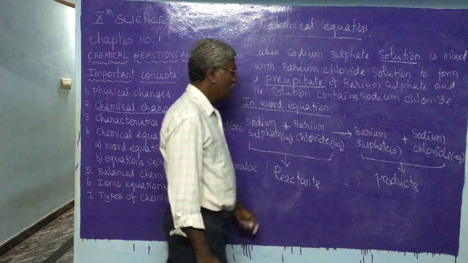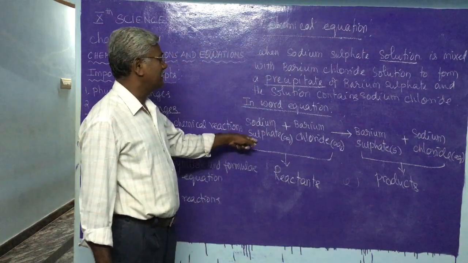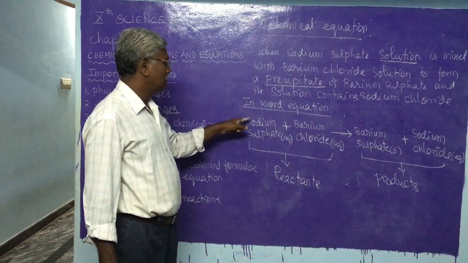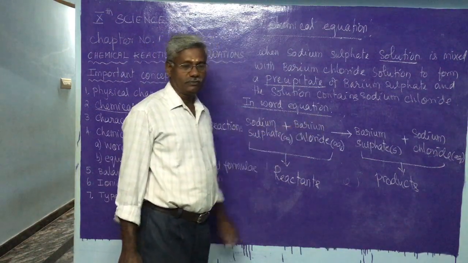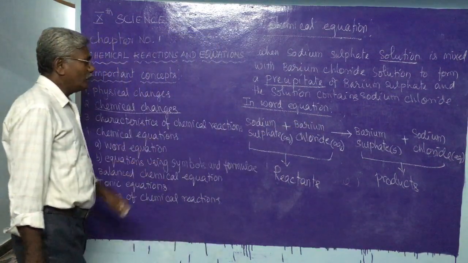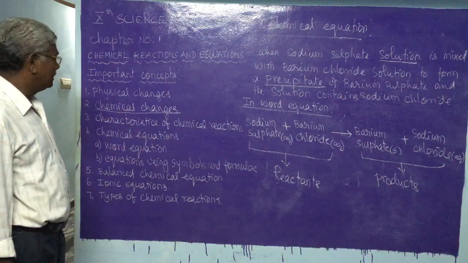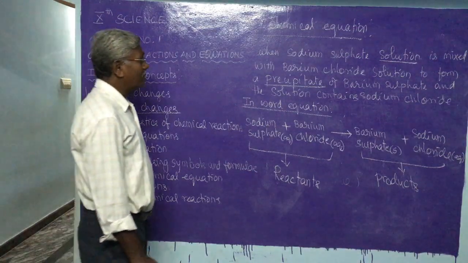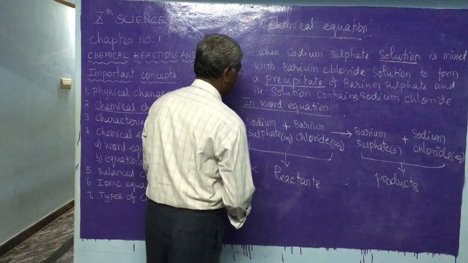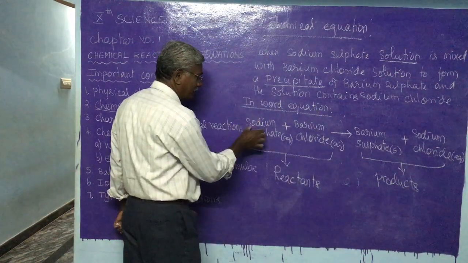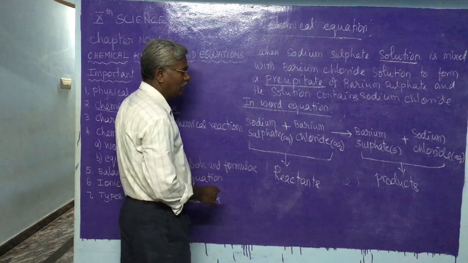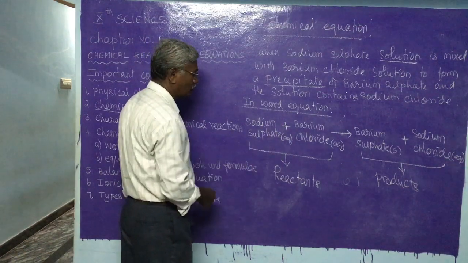This way of representing the chemical reaction by using words is called the word equation. Another equation, the same thing, can be written by using symbols and formulas. That is, instead of using words, the symbols and formulas of the reactants and the products should be written.